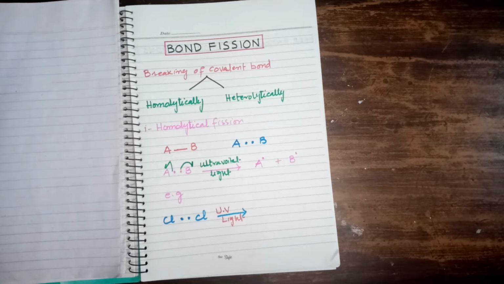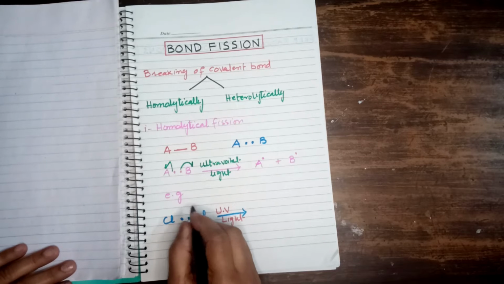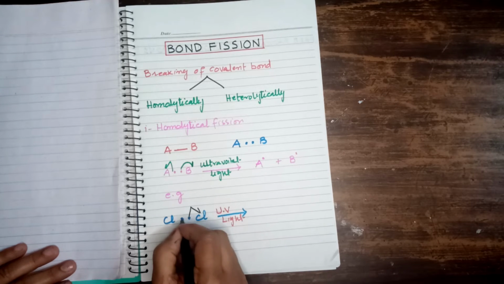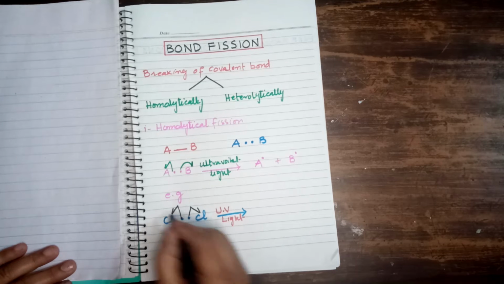How is this bond cleaved homolytically? In such a way that both species attain an equal number of electrons, which is represented by half curly arrows like this and this.